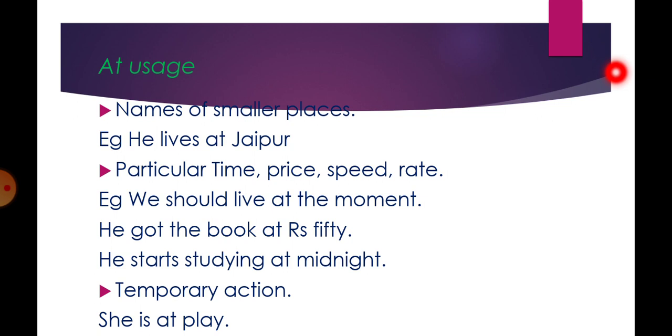Particular time, price, speed, and rate. We should live at the moment. That means we should enjoy our lives. We should live in the present and not think about the past or the future. So we should live at the moment. He got the book at rupees 50. Rupees 50 is the rate of the price of the book. So it tells us about the price at which the book was sold. He got the book at rupees 50.